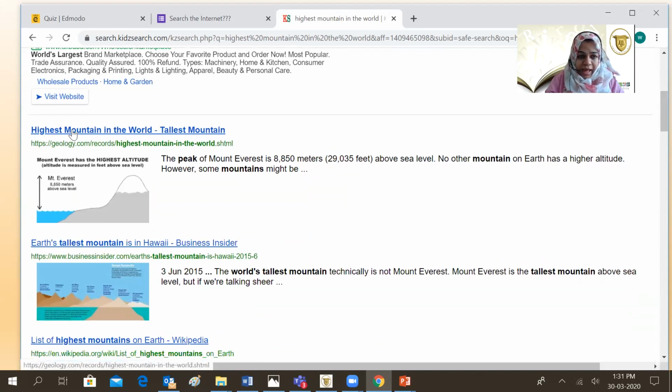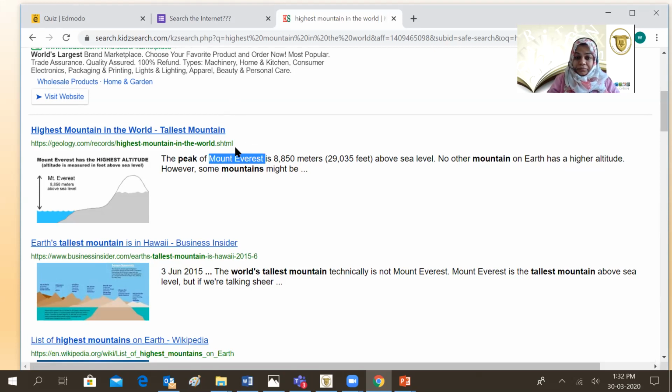Do you see that? Highest mountain in the world. Do you see how it's written here? The answer. You must look for the answer. The peak of Mount Everest. Do you see that? Mount Everest is 8,850 meters above sea level. No other mountain on earth has a higher altitude. So the answer to this question is Mount Everest.